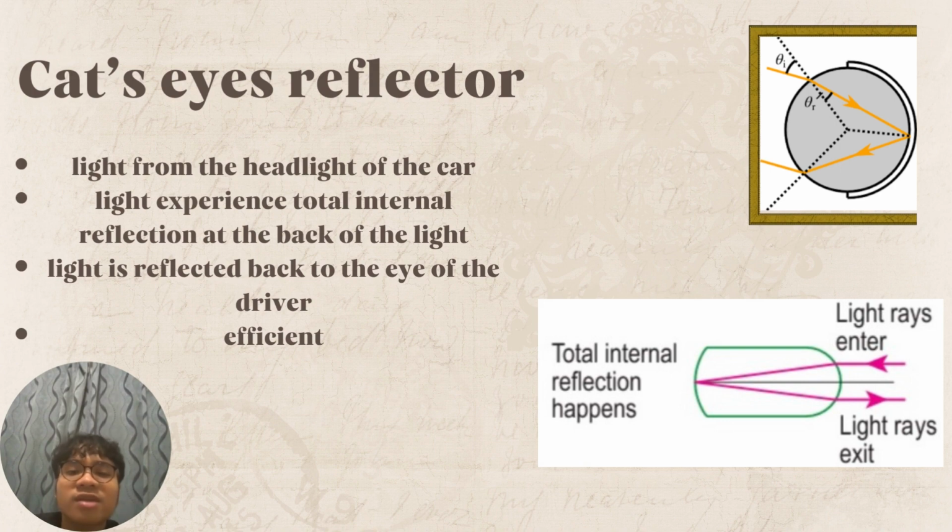Light from the headlight of the car direct towards the cat's eyes reflector and experience total internal reflection at the back of the light. Light is reflected back to the eye of the driver. Okay, so apa nak cakap is lampu yang daripada kereta korang tu masuk dalam benda ni and experience total internal reflection dan dia reflect balik dekat mata driver. Okay, sebab tu lah korang nampak benda tu bersinar.